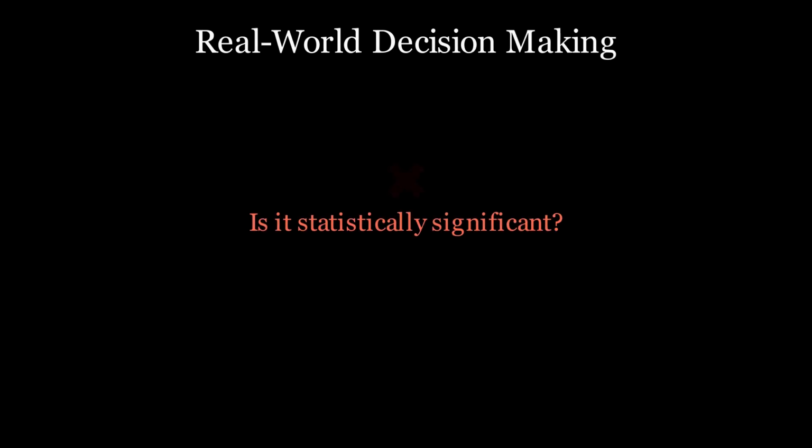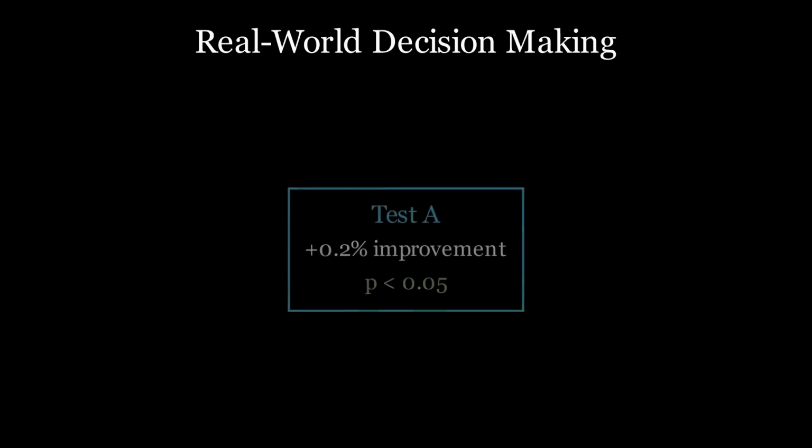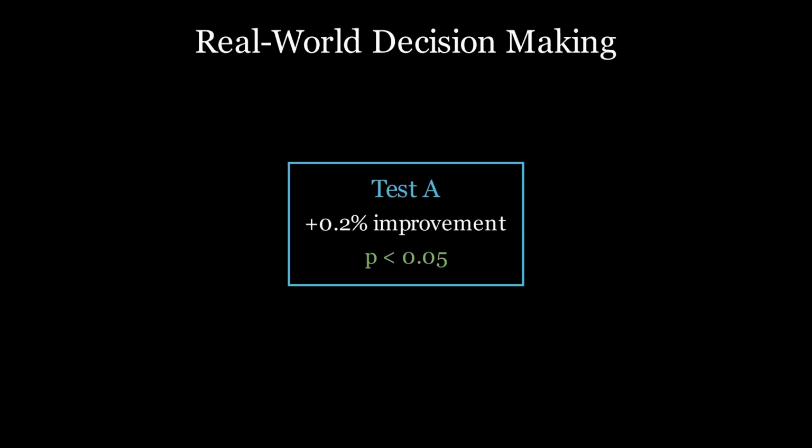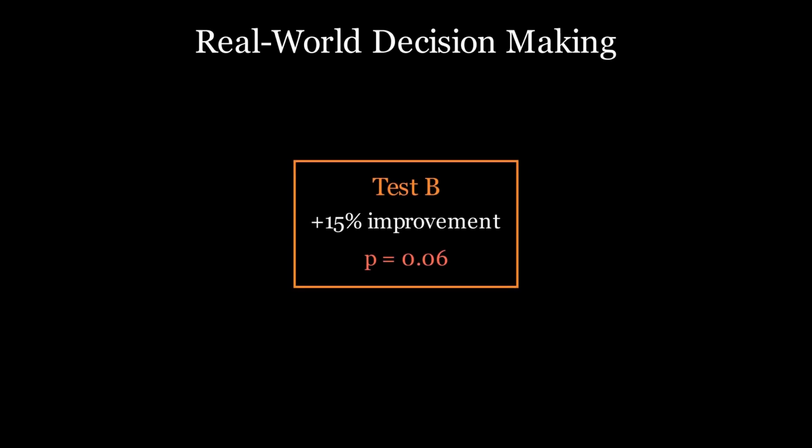In real life, nobody makes decisions based on, is it statistically significant? Instead, decisions are based on, is it worth acting on? Let's say you run two experiments. Test A, plus 0.2% improvement, p-value is less than 0.05. Test B, plus 15% improvement, p-value equals 0.06.